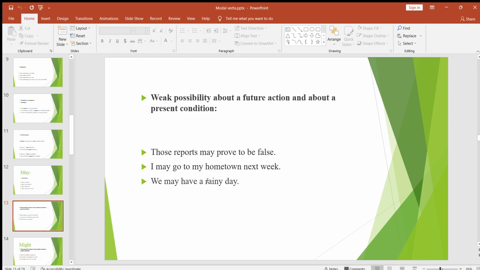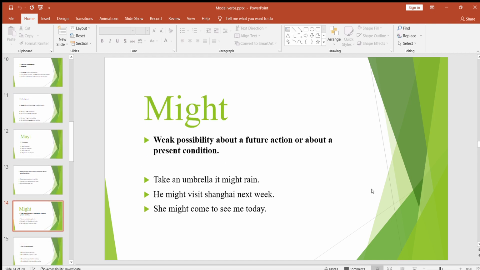Next one, we may have a rainy day. So there is a weak possibility that we may have a rainy day. So this was the second and last use of may as modal verb. Now let's move on to might.